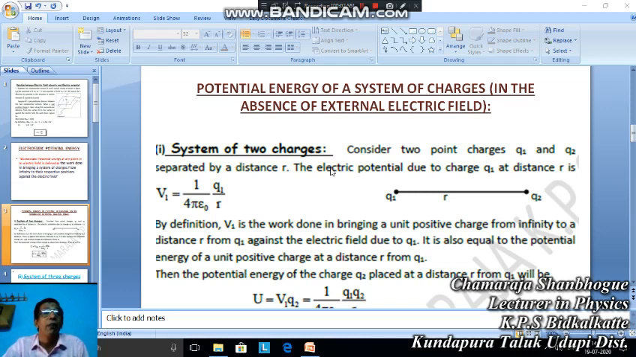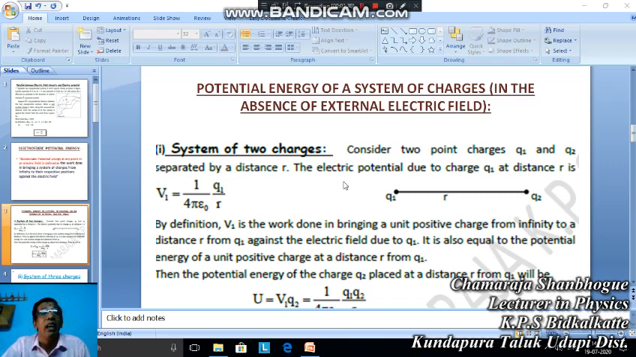First case, a system of 2 charges. Just see here, a system of 2 charges, Q1 and Q2, separated by a distance r. Now, to bring this system of charges from infinity to their respective positions, how much work is done, that is to be calculated, which is nothing but potential energy. Consider 2 point charges Q1 and Q2 separated by a distance r.